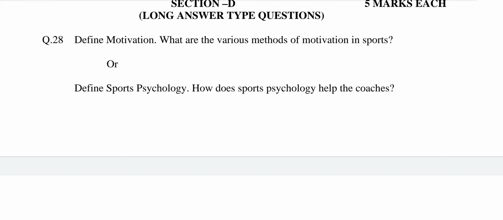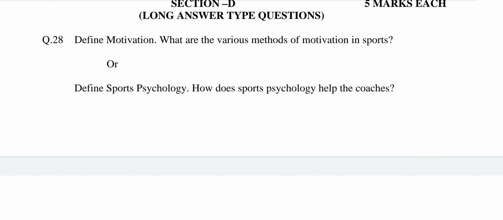Few methods of motivation are as under. Number 1, reward based motivation. 2, attitude motivation. 3, fear based motivation. 4, creative motivation. 5, achievement motivation. 6, competency motivation. 7, power motivation.